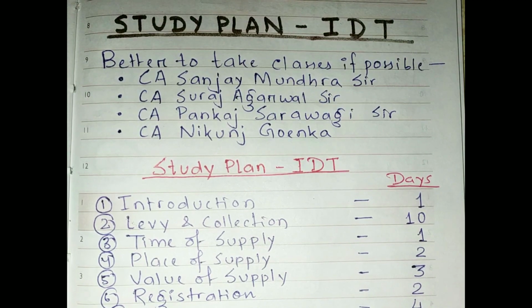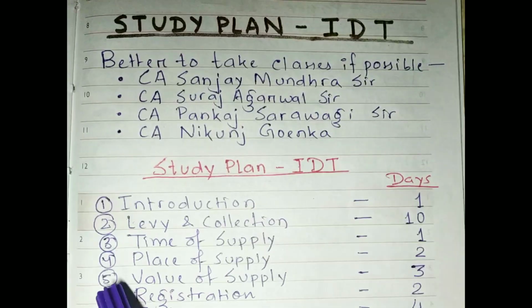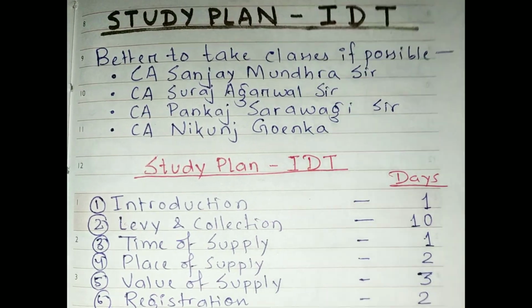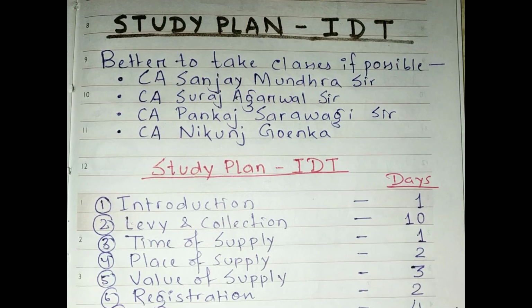Today we are going to discuss a foolproof study plan for paper number 11, that is indirect taxation. As this is a technical paper and it has a lot of concepts, a lot of laws and stuff, in my opinion, it's better to take classes if possible.